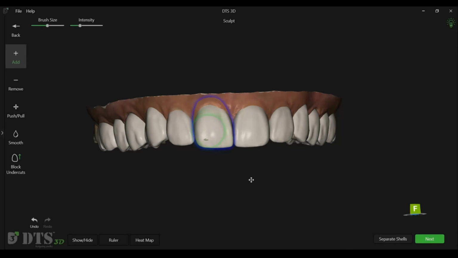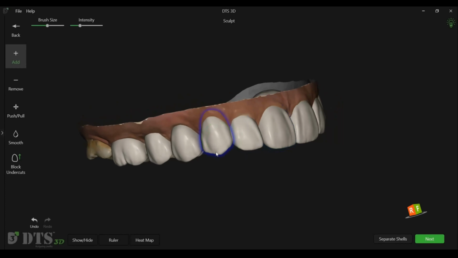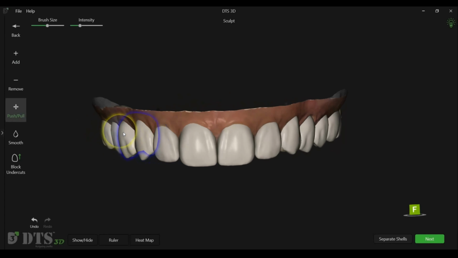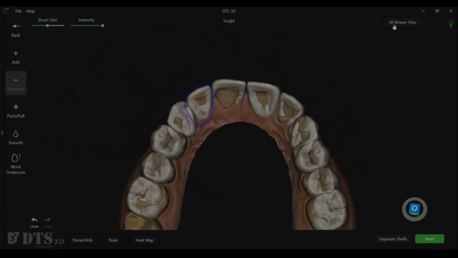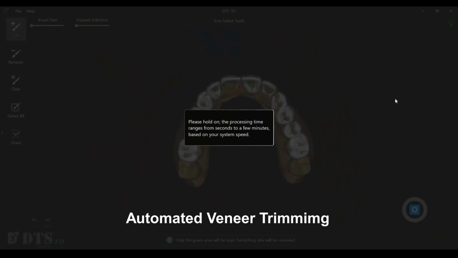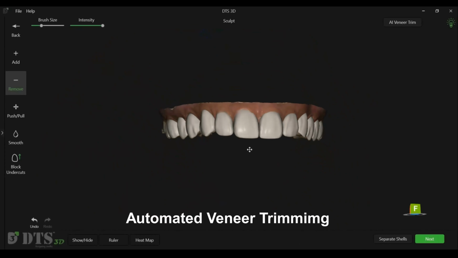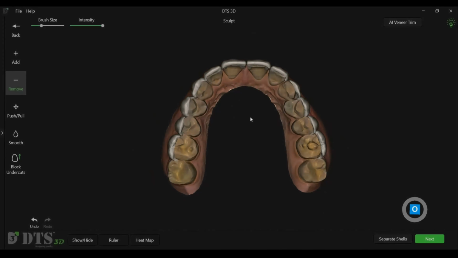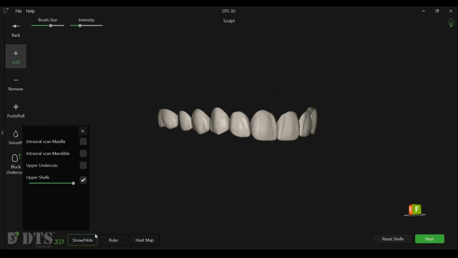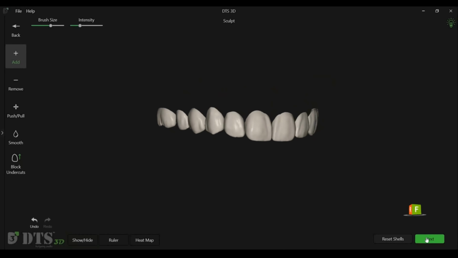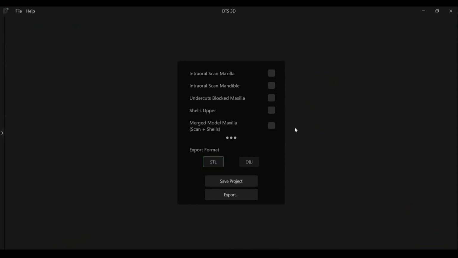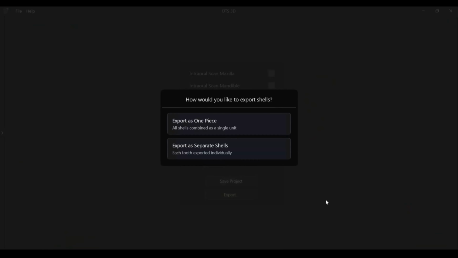Sculpting tools help refine and customize the final 3D design. The Smart Veneer function enables one-click sculpting of veneer shells in seconds. The mock-up designs can be exported either as a single-unit snap-on smile or as individual 3D printable veneers.